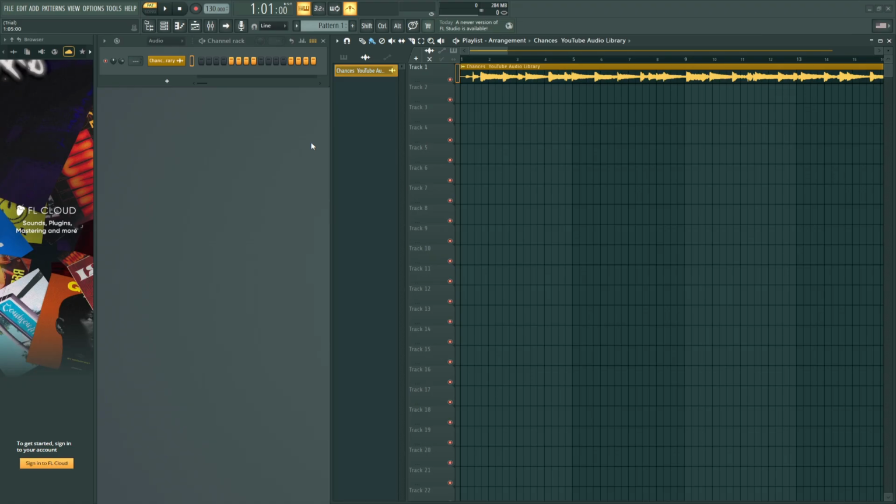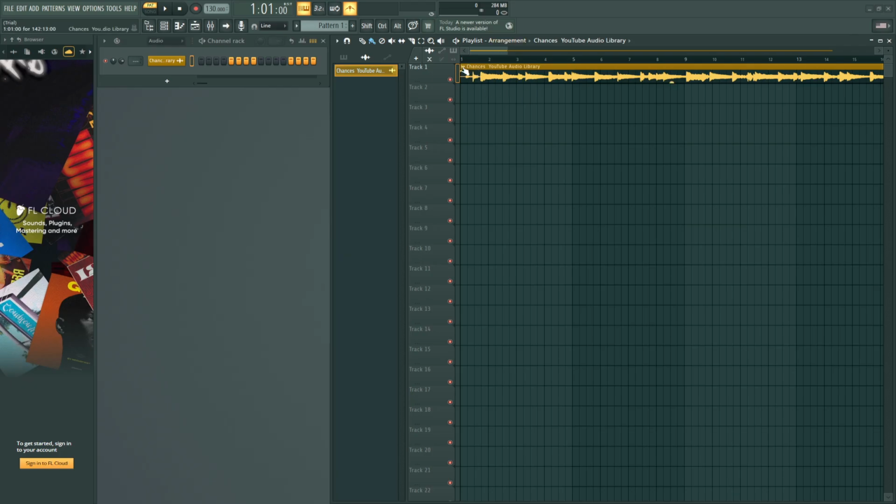Start by opening FL Studio on your computer. Load the project you want to work on from the browser or the Recent Projects screen. If you're not sure where your project lives, the Recent Projects screen is usually the fastest way to jump back into your last session. Head to the playlist and locate your vocal clip, the audio you want to clean.